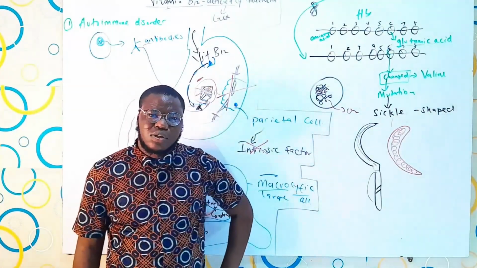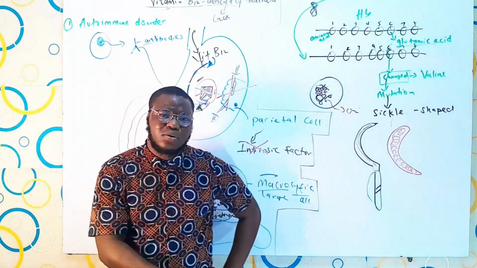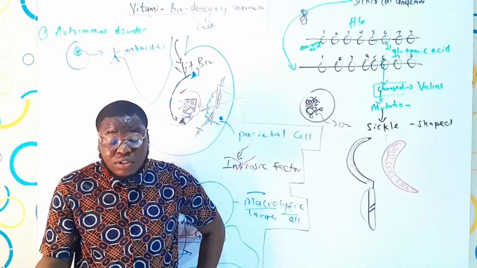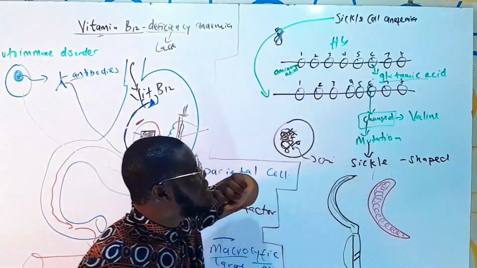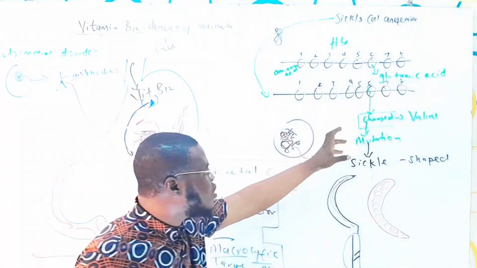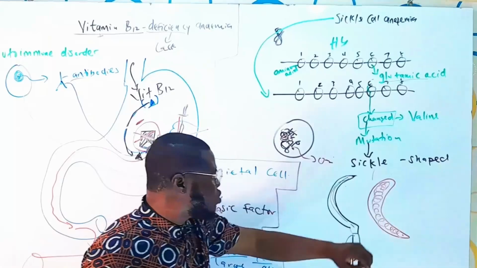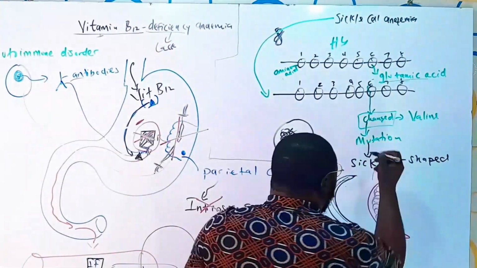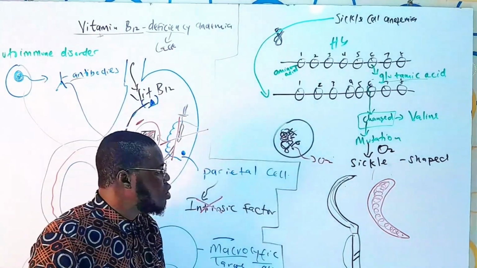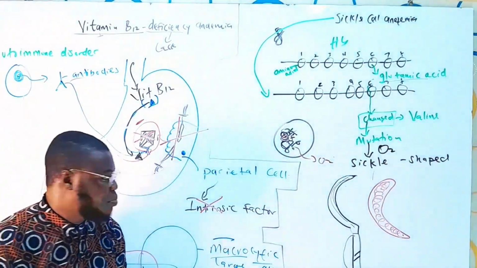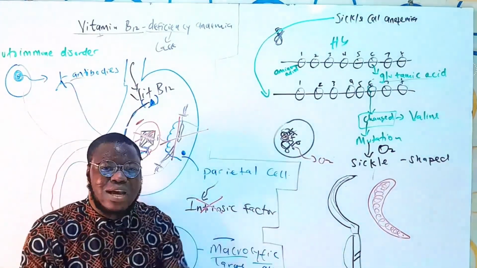Now, a question at this junction. People suffer from sickle cell anemia. What kind of reduction do you think they have in their red blood cell? The quantity or the quality? It's actually the quality. Let me come back one more time. What happens in sickle cell anemia is that glutamic acid got changed with valine in mutation. When this mutation occurs, in the absence of oxygen, whenever oxygen is not binding with the hemoglobin of the sickle cell anemia patient, the hemoglobin within their red blood cell is going to be getting condensed and forming a sickle shape.